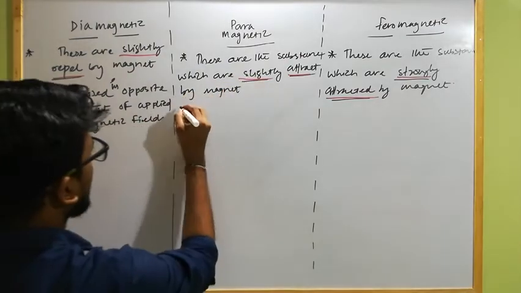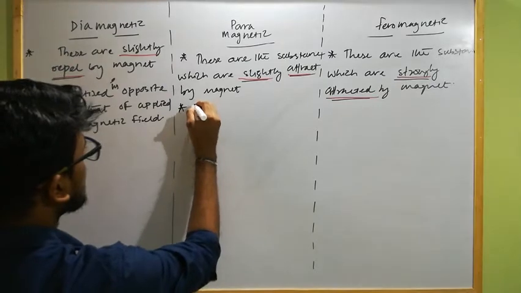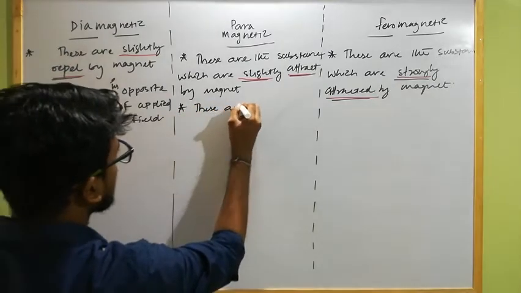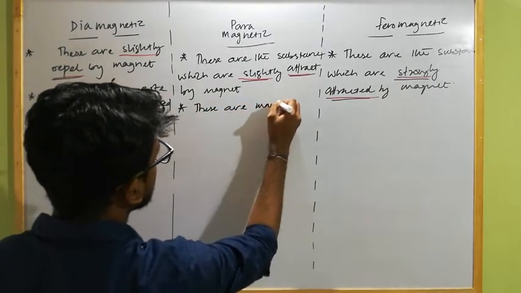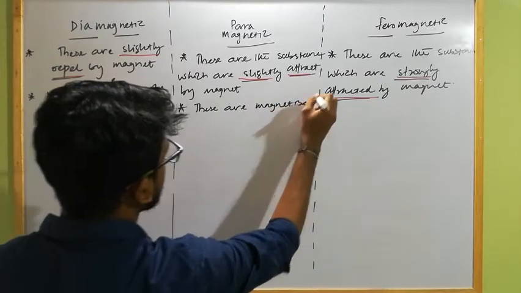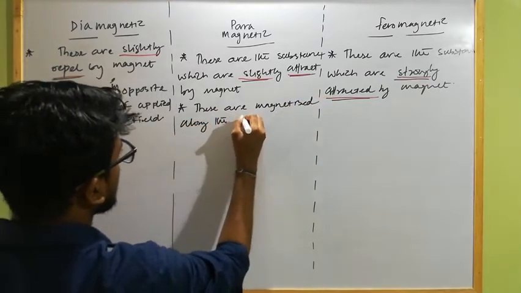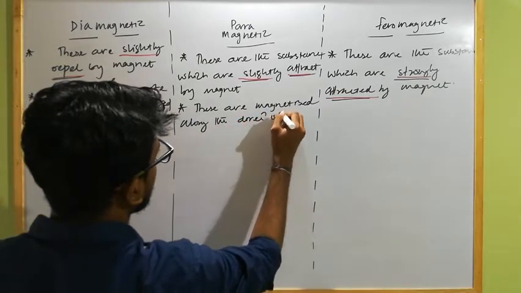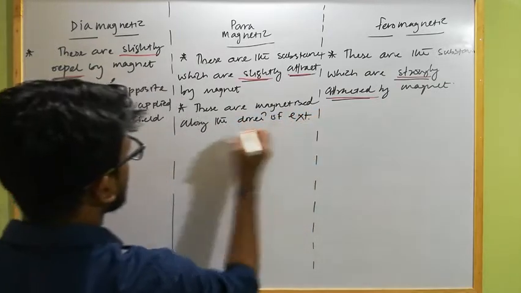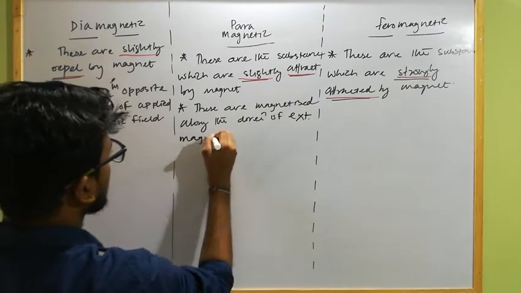But in case of paramagnetic substance, these are magnetized along the direction of external magnetic field.